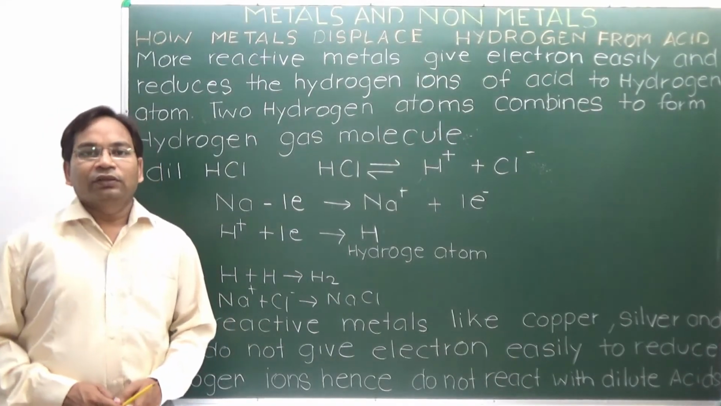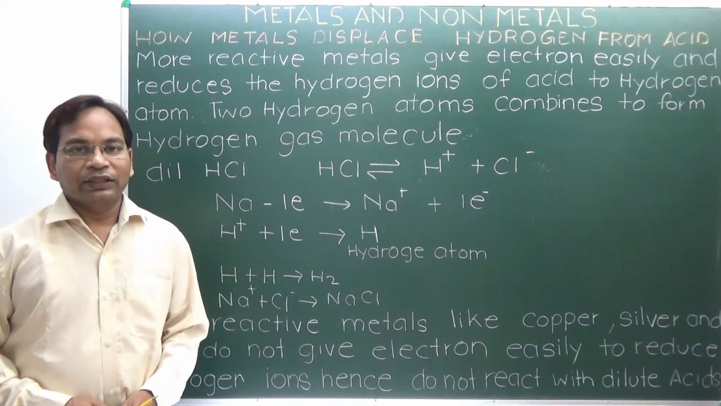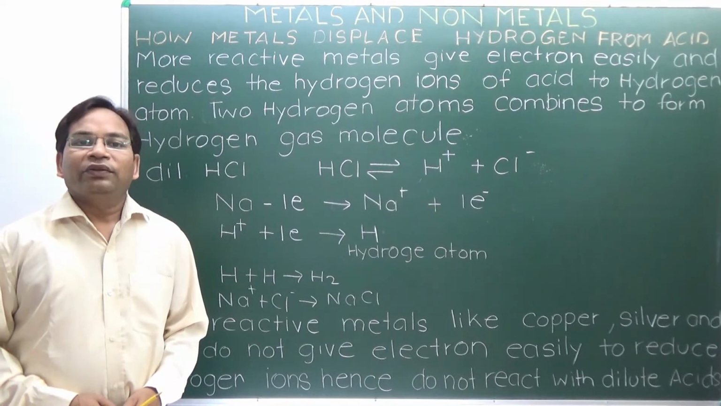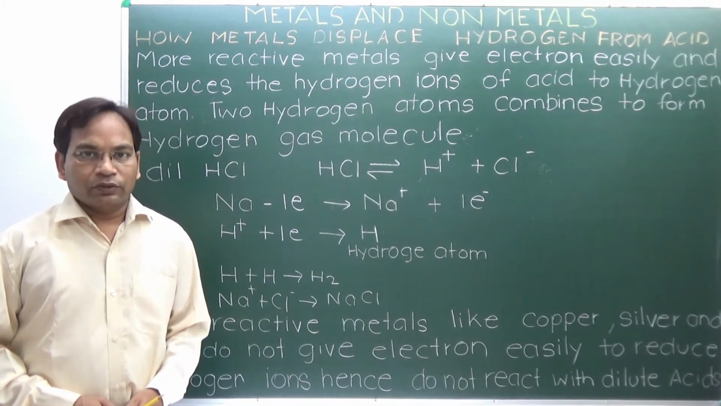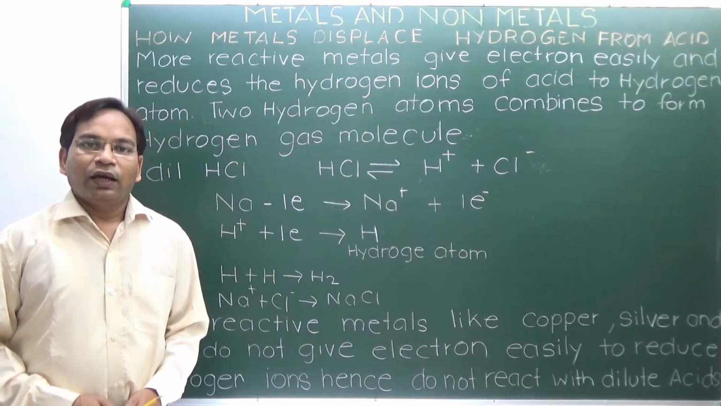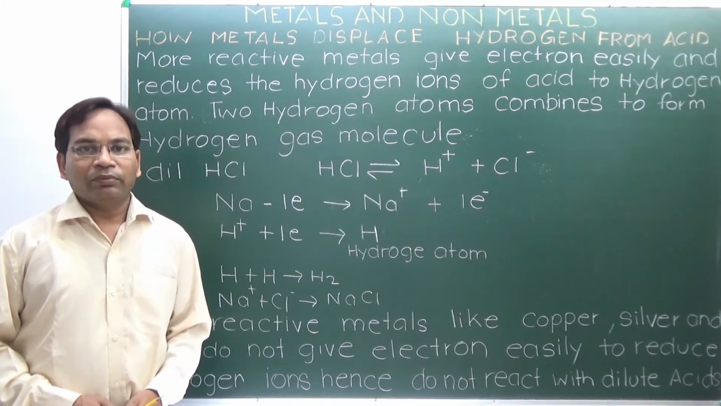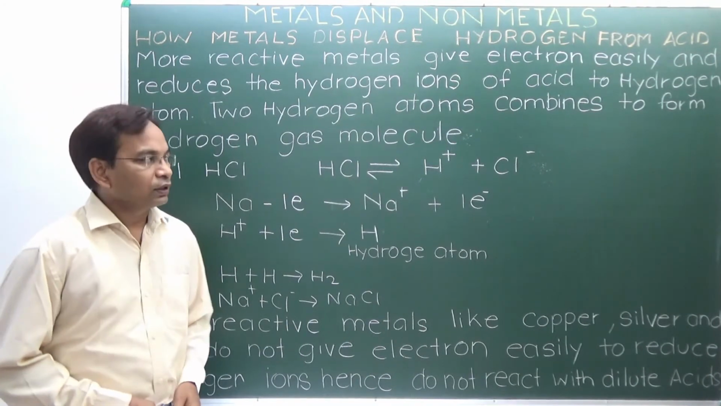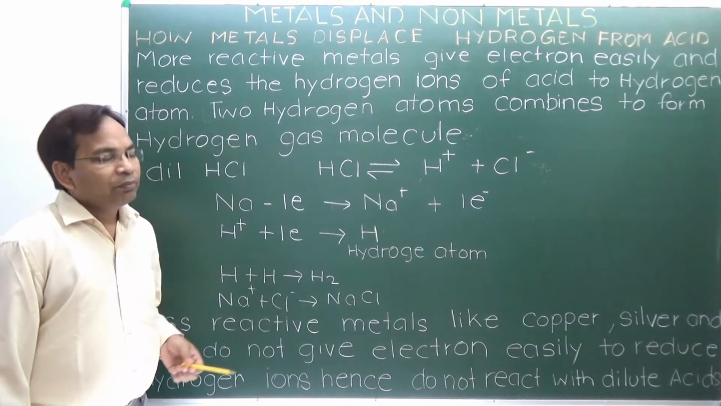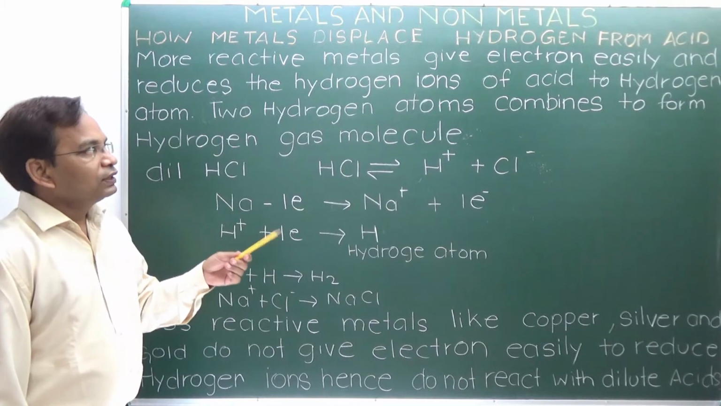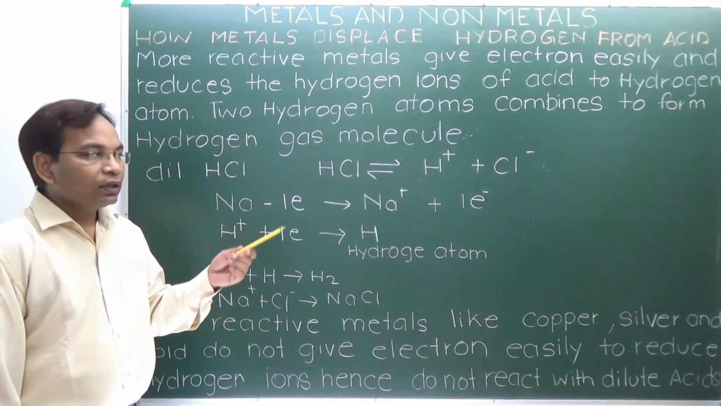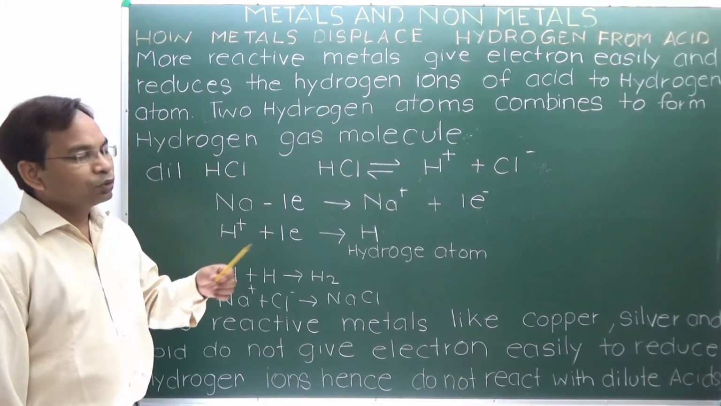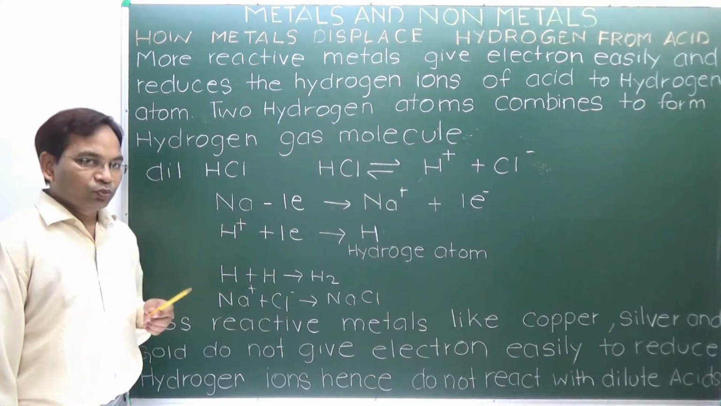There is a lot of reaction with metal and hydrochloric acid. In all the cases except those which are weak in reaction, the metal displaces hydrogen from the acid and forms hydrogen gas and the respective metal salt. Here I am going to explain how this reaction occurs. More reactive metals give electrons easily and reduce the hydrogen ion of the acid to a hydrogen atom, and two hydrogen atoms combine to form a hydrogen gas molecule.